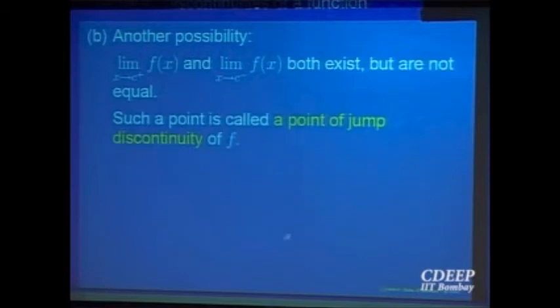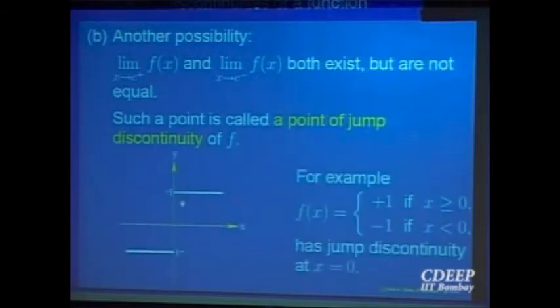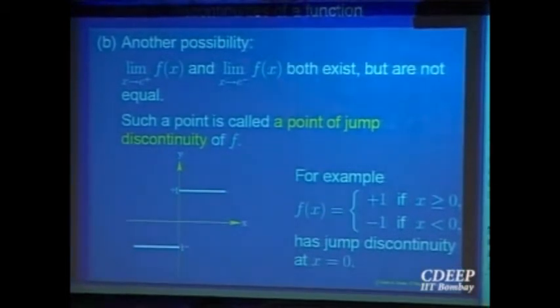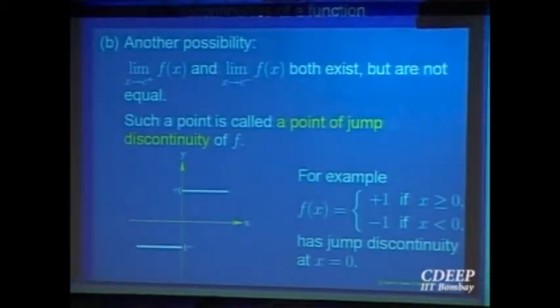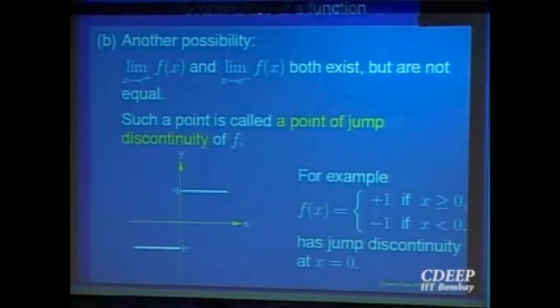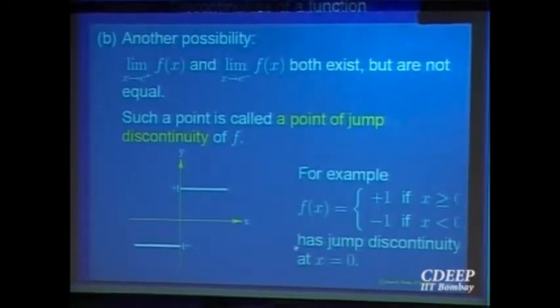So such a point, what will happen in such a case, like this function, on this side, on the left of 0, the function is minus 1, on the right of 0, the function is 1. So if you look at the left hand limit, that is equal to minus 1, the right hand limit is equal to plus 1. So the left hand and right hand limits both exist, but they are not equal. So then in that case, there will be a jump in the graph of the function. When you are moving from left to right, when you reach that point, there will be a jump. Either you will be jumping up or jumping down. So that's why it is called a jump discontinuity for the function.